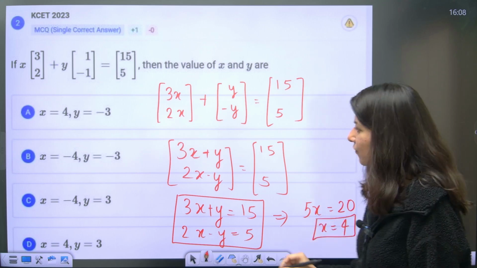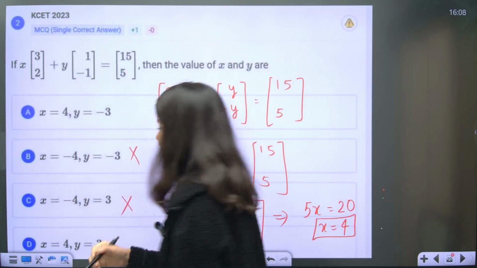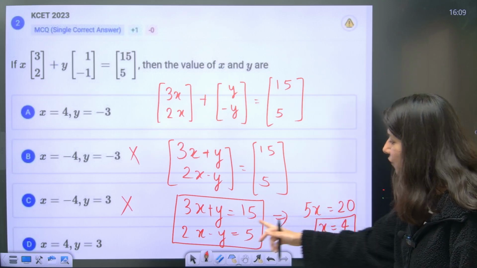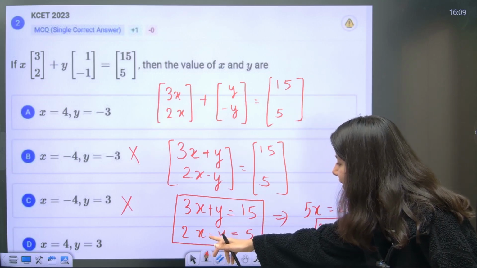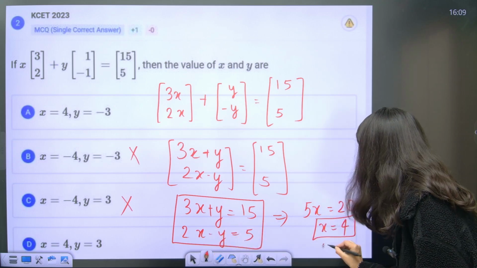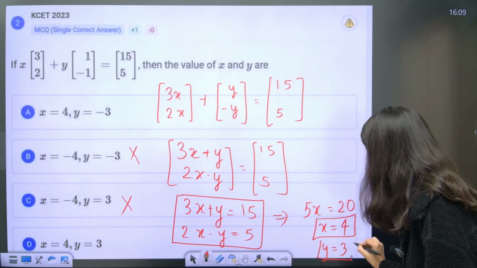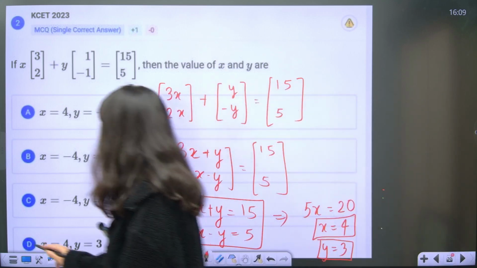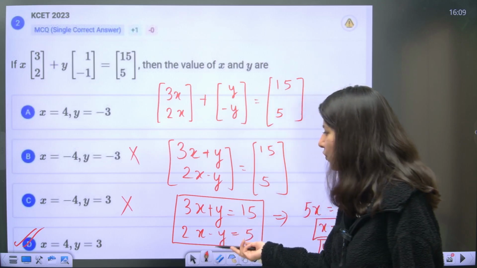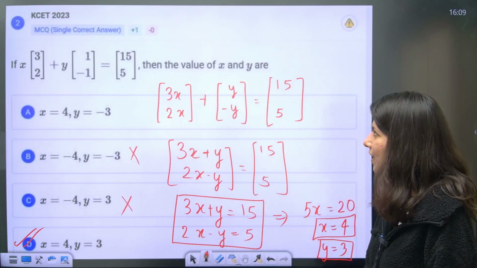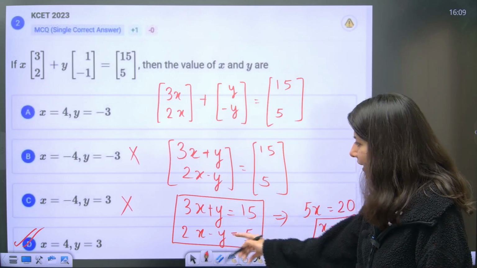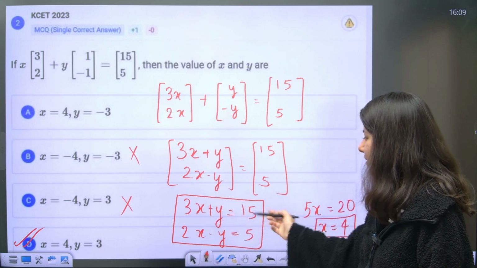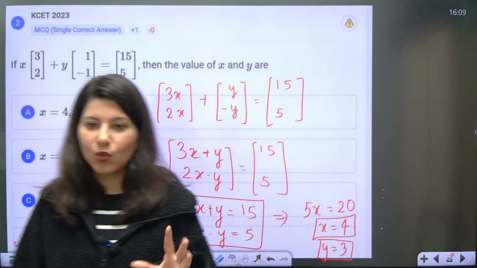So x equals 4. The moment you put x equals 4 over here, 4 2s are 8, so y is equal to 3. So x, y is 4 comma 3, and option D is absolutely correct. Also you can just substitute 4 and 3, hit and trial, and you will get your answer. 4 2s are 8 minus 3, and 4 3s are 12, 12 plus 3 is 15. Yes, option D is satisfying both the equations.